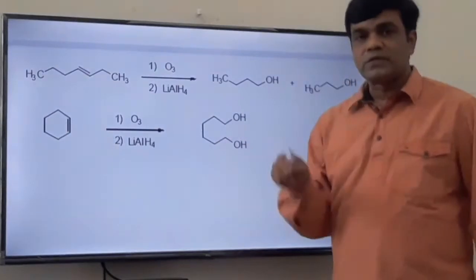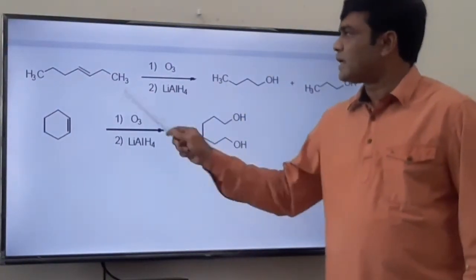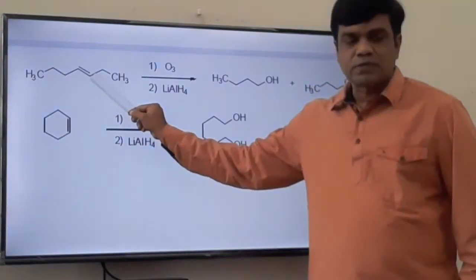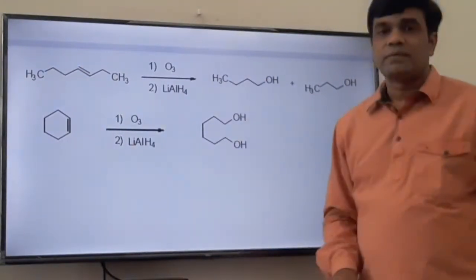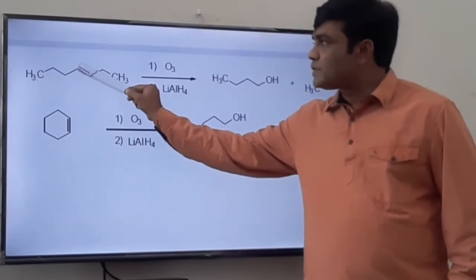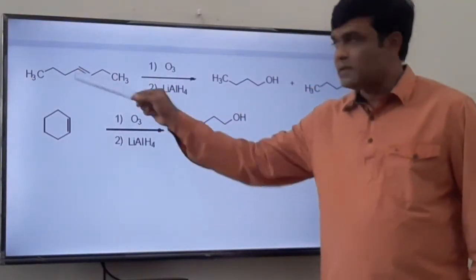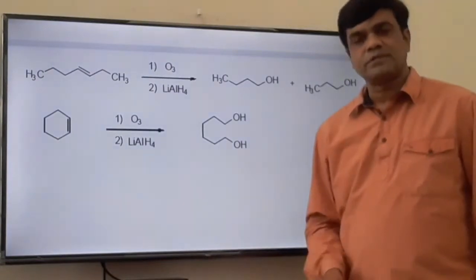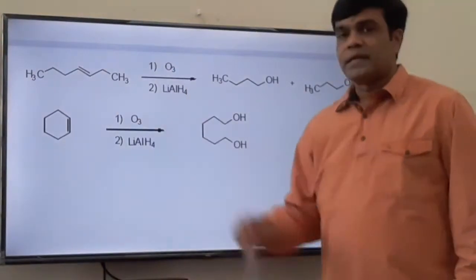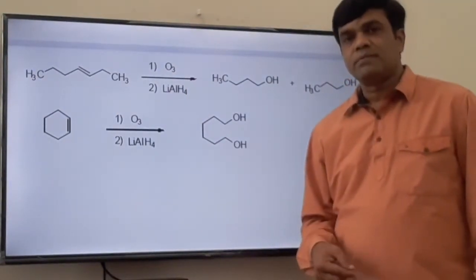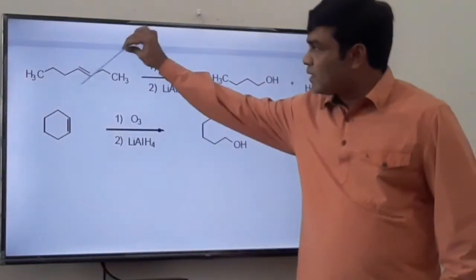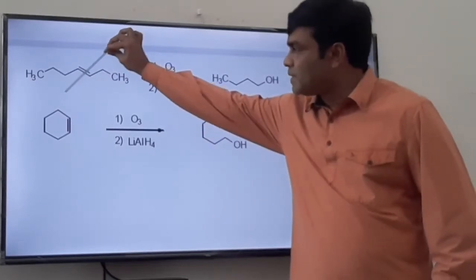If hydrogen peroxide, H2O2, is there, then this will oxidize to COOH, and this will also oxidize to COOH. But as lithium aluminum hydride is there, that carbon will reduce to CH2OH. Actually it is an oxidation. Overall, as there is addition of oxygen, it is an oxidation, but it is a reductive oxidation, because that aldehyde group is not obtained. Instead of that, we get the alcohol group. So here CH2OH, and this carbon will also be converted to CH2OH after cleavage of this carbon-carbon bond.